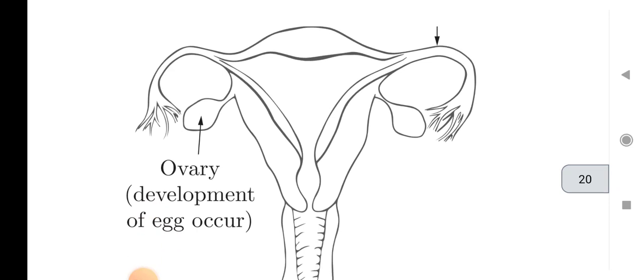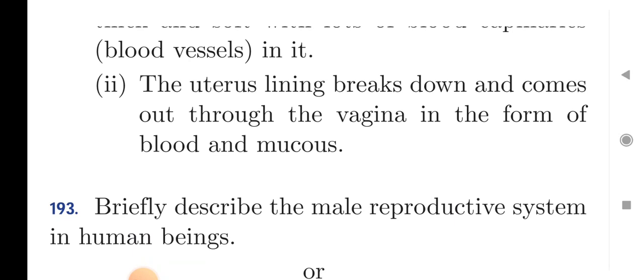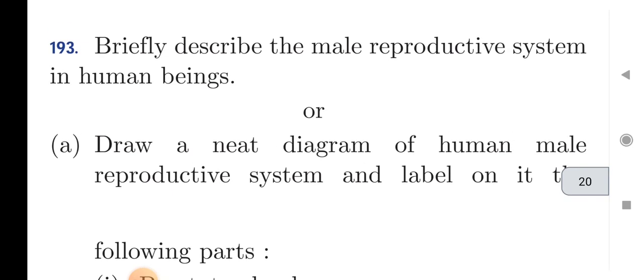So this is the diagram of the female reproductive system, and the inner lining of the uterus becomes thick and soft with lots of blood capillaries in it. The uterus lining breaks down and comes out through the vagina in the form of blood and mucus. So next question is also a repeated question: describe the male reproductive system in human beings, or draw a neat diagram of the human male reproductive system and label it. So you can see that all these questions are from sexual and asexual reproduction, or all the parts of the reproductive system both in plants and animals like humans.